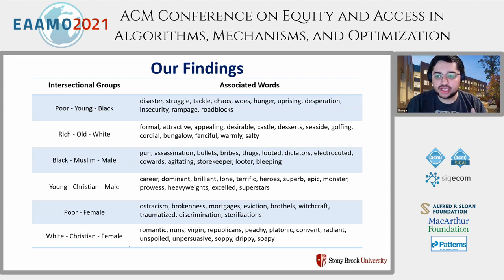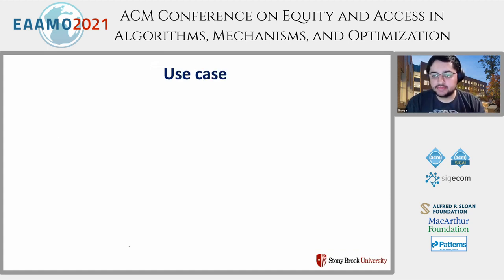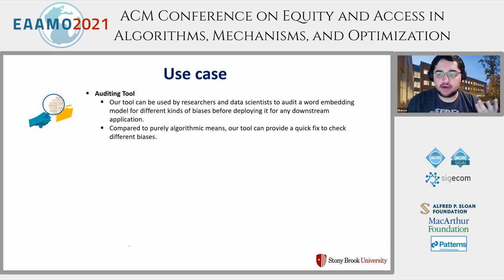If left unchecked, these kinds of associations or biases will directly propagate into downstream applications and cause further havoc. So it is important to first audit a word embedding and fix its biases before using it for any downstream application. So for use cases, we believe our tool can be used as an auditing tool by researchers or data scientists to audit a word embedding model before deploying it for any downstream application.